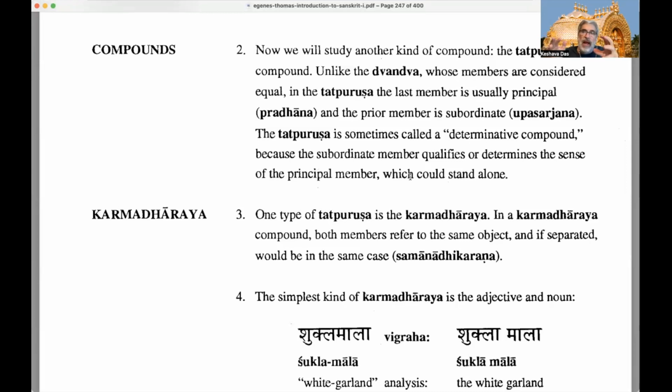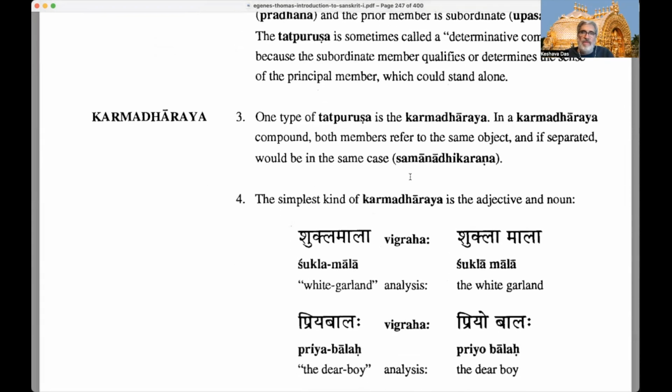But here in the Tatpurusha, for example, we might have a type where the subordinate word which comes before is like an adjective. So we have beautiful Rama. Rama by itself doesn't change the meaning of the sentence if we take out beautiful. It's just a description of Rama to add Sundara Rama. Okay, so that's one type of Tatpurusha.